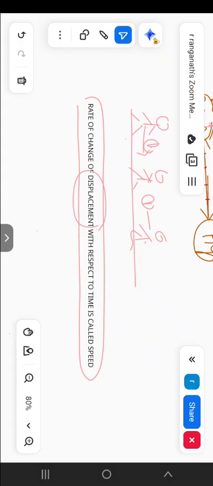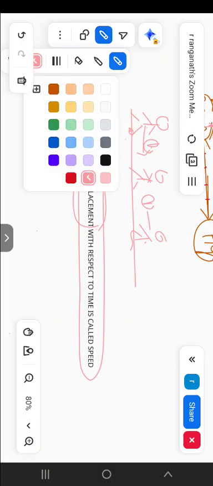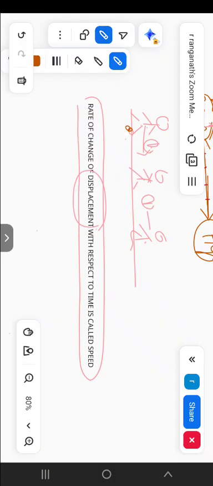Clear? He changes his displacement from here to here in 1 second, and again here to here in 1 second. Means in 1 second he travels a certain distance at a certain speed. It is called speed. Don't get confused, see the diagram clearly. Okay, this is called speed.